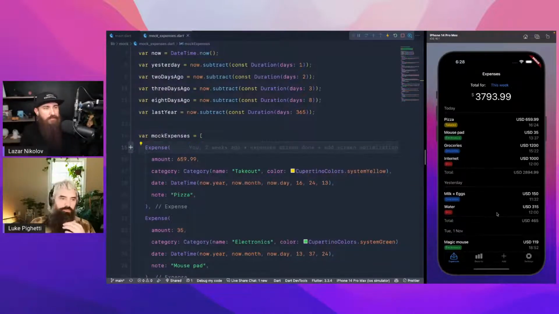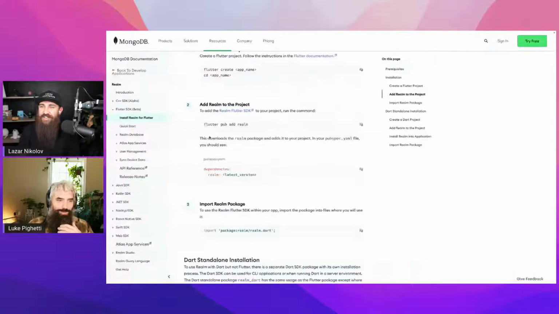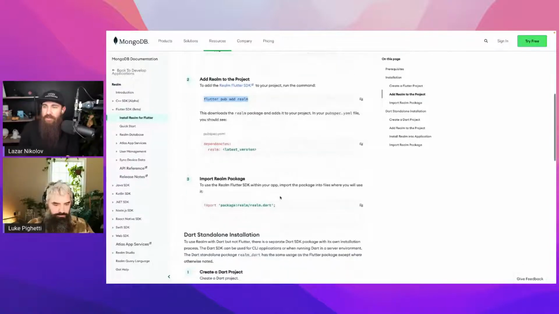I feel like we should get Realm working, right? And get those mock expenses in there. We should open a new realm. Exactly. We added the realm already, and now we can import the realm package. But we're going to see about that.